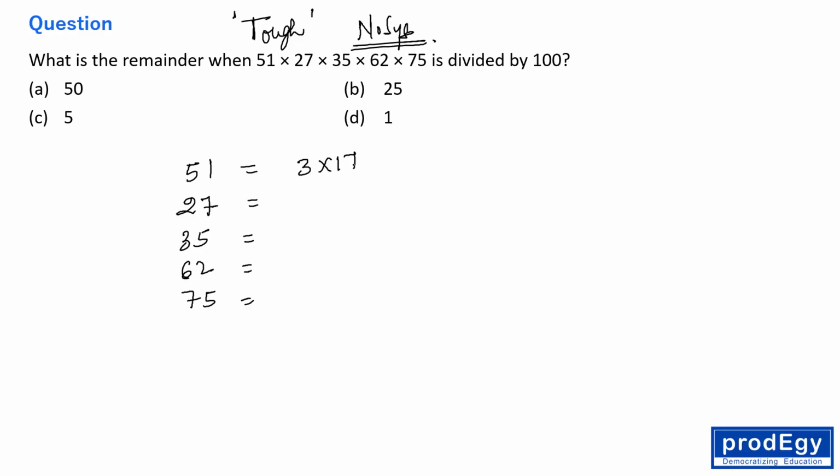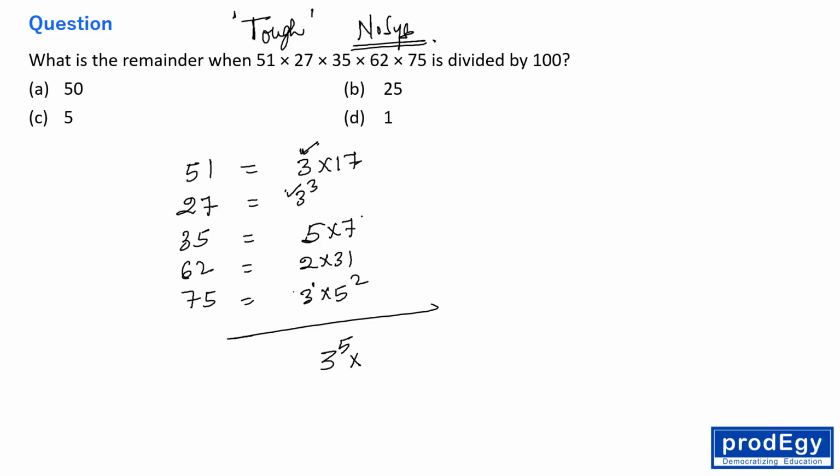So 3 into 17, 3 cube, and 5 into 7. I am writing these numbers in terms of their prime factors, right? So this is 2 into 31 and this is 3 into 25, right? Okay, fine. Just wait, I'm talking about the powers of 3, right? So 1, 3, 4, 4 and 1, 5. So 3 raised to the power 5 we have.